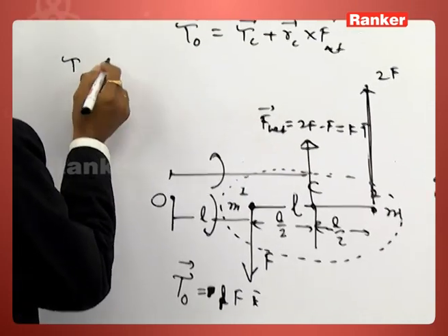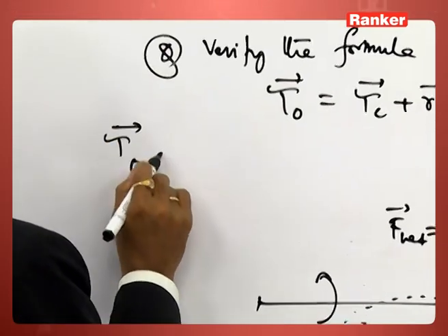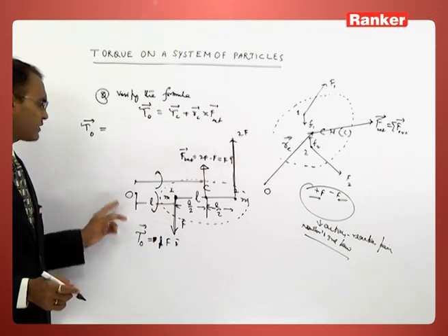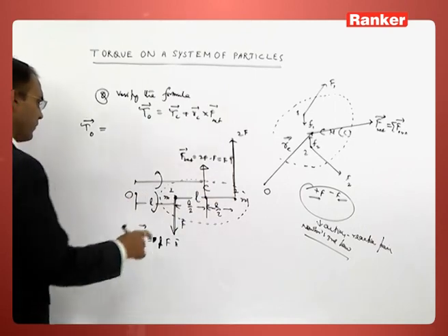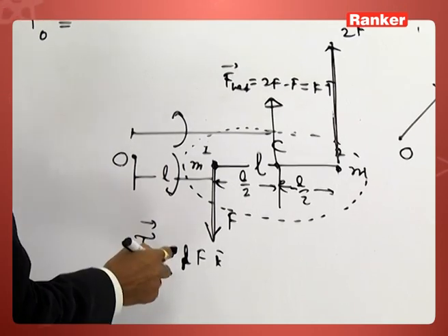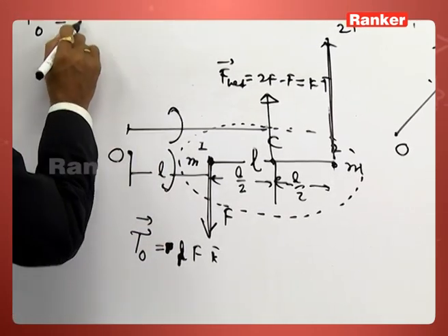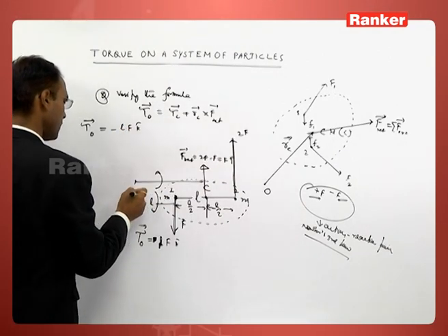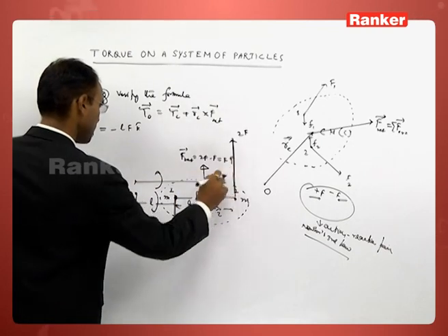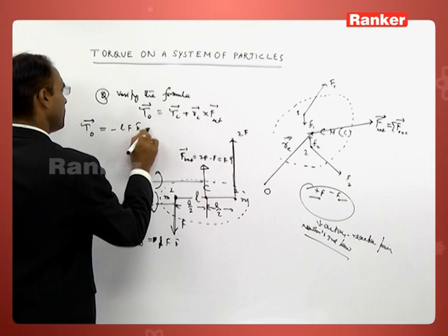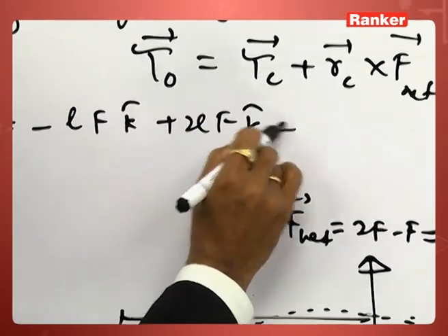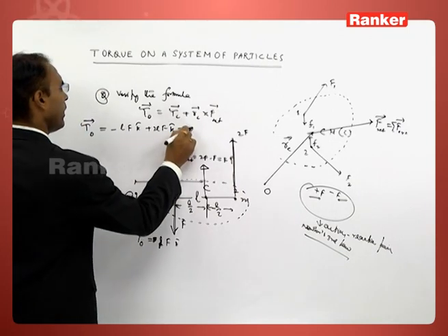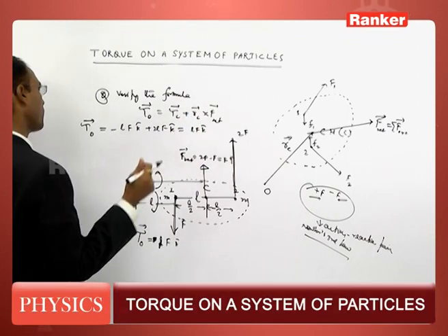So tau O is equal to the torque due to this force about this point plus the torque due to this force about this point. This force will produce a torque in a clockwise sense about this point, minus L into F k cap. This force will produce a torque about this point in anticlockwise sense, and the R vector for this force is L plus L, 2L. So 2L into F k cap. The net torque about this point will be equal to LF k cap in anticlockwise sense.